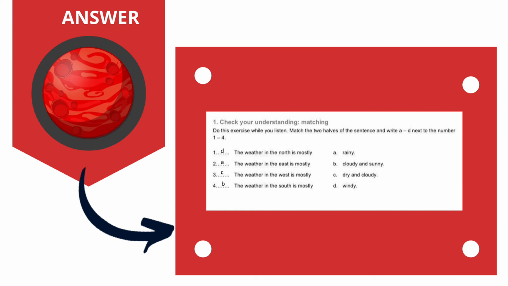Okay, let's take a look at number 2. The weather in the east is mostly... The right answer for number 2 is A, which is rainy. Class, just to remind you, if you are wrong, you may correct the exercise by yourself, okay? Okay, let's move on to number 3. The weather in the west is mostly, and the answer is C, which is dry and cloudy. For the last one, the weather in the south is mostly, and the answer is B, cloudy and sunny.